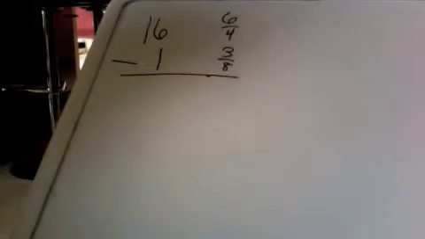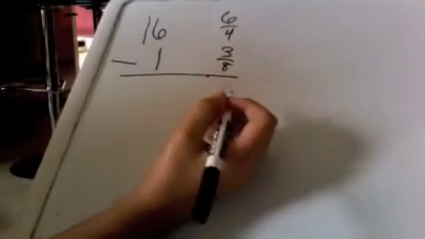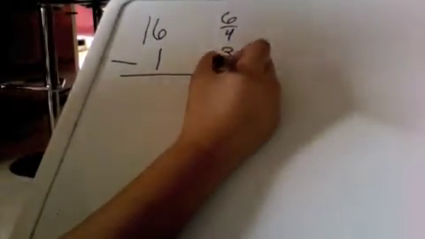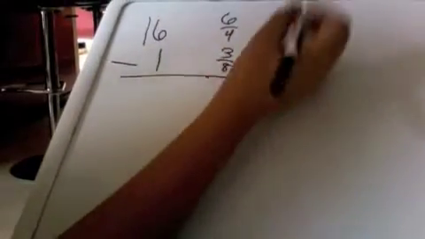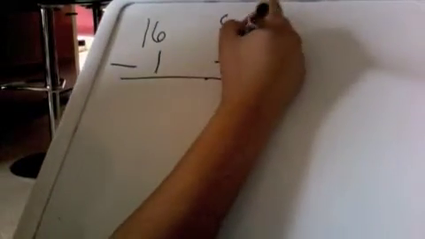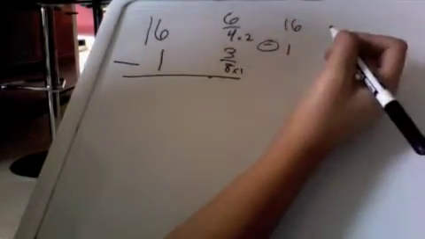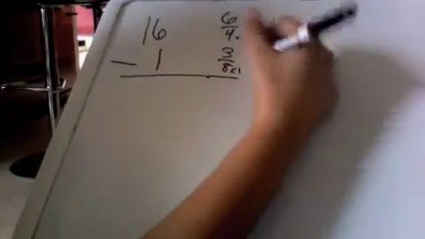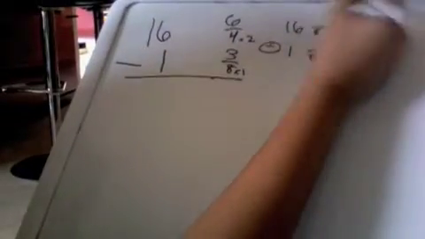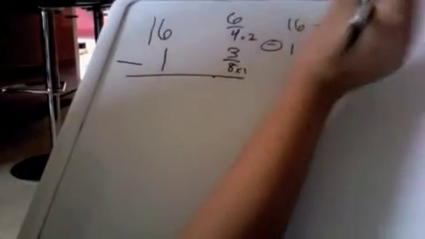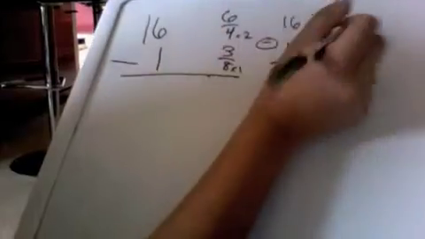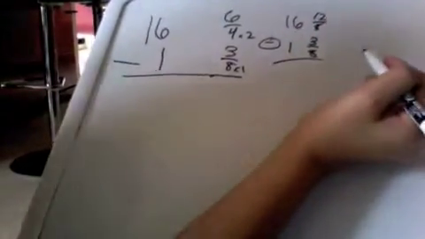Okay, this is our last one, but it's a little bit trickier. So what you do is you find the common denominator. And then 8 times 1, and then 4 times 2. You bring the 16 and the 1, you circle the subtraction sign, and then you bring the 8, and then that's a 3, and then that is a 12. And that is an improper fraction.